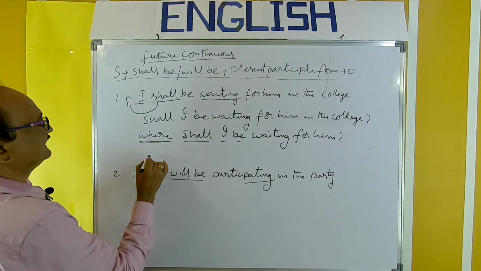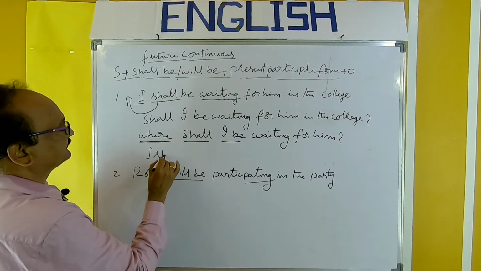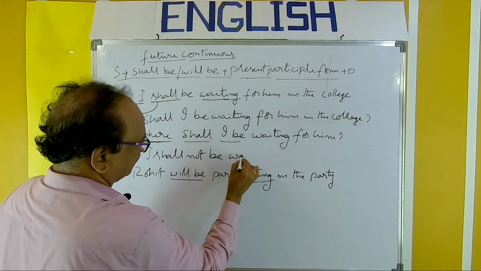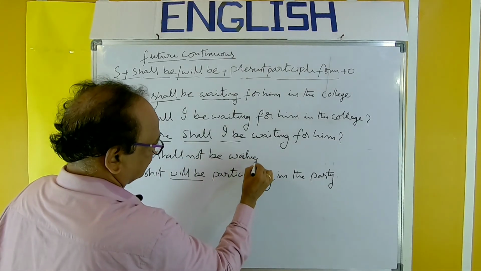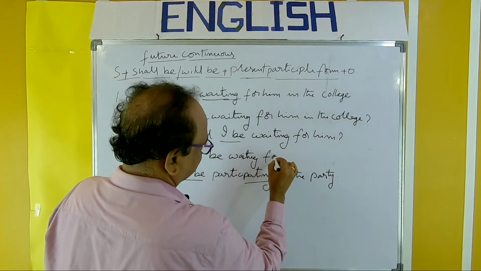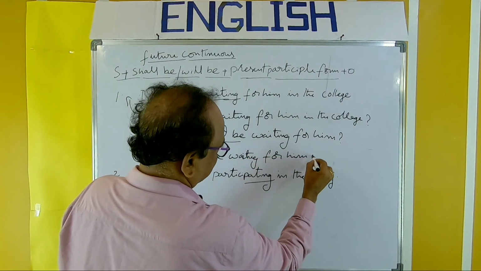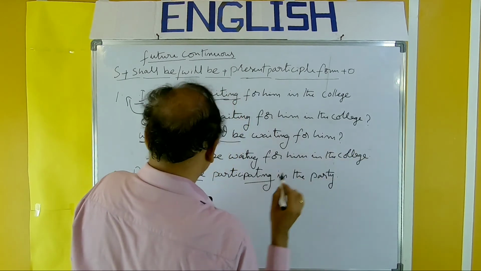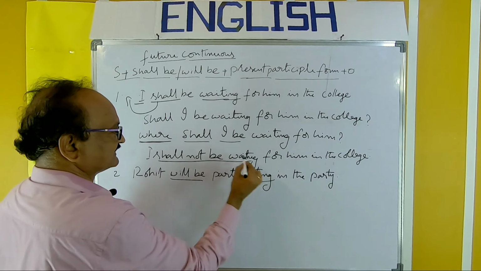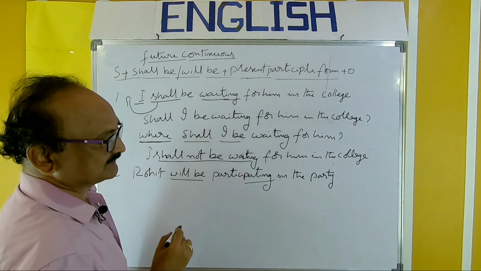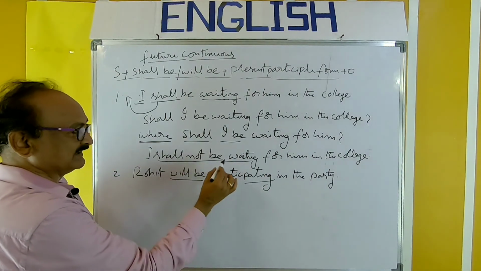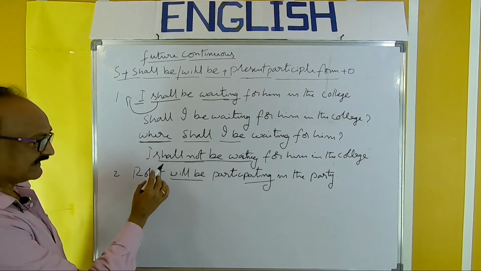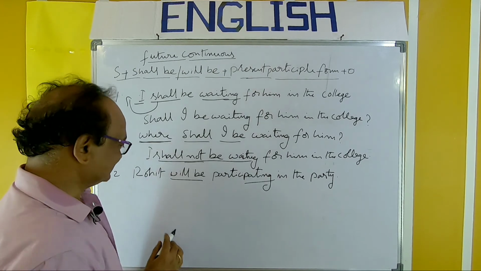So take the other. I shall not be waiting for him in the college. Shall not be waiting. So this is the pattern, the negative aspect, the negative form of that sentence.